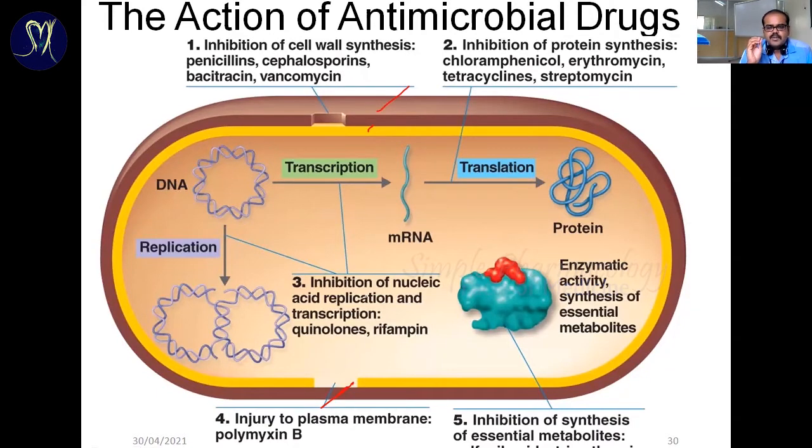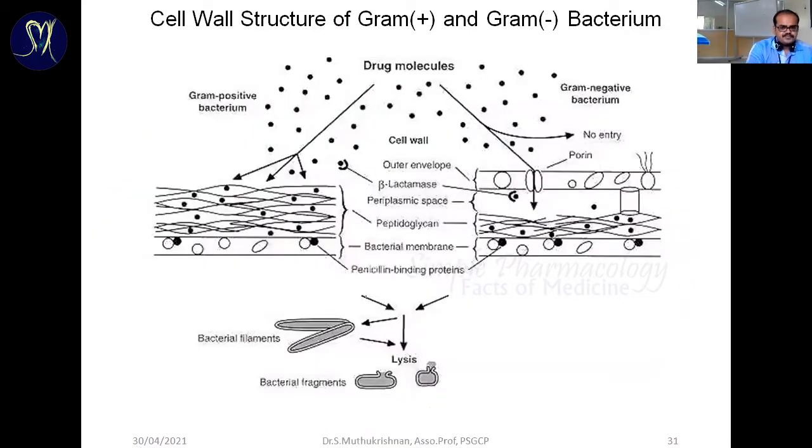Apart from that, you have to memorize some of the unique mechanisms, where it's going to exactly bind, where it's going to exactly inhibit those enzymes. That's important. So I will give you the first mechanism example. This is a cell wall structure.